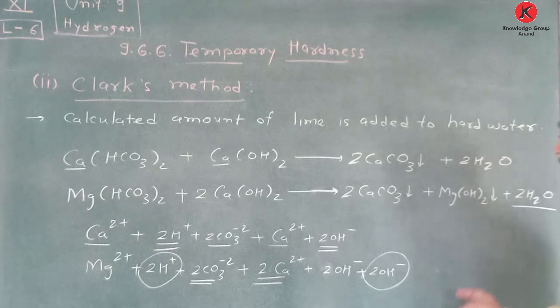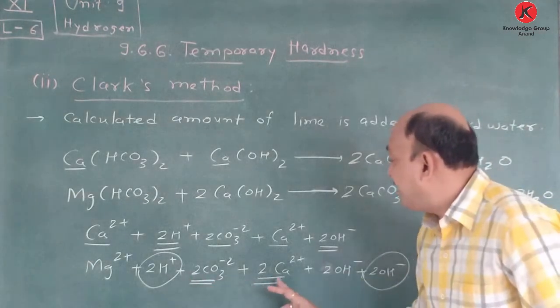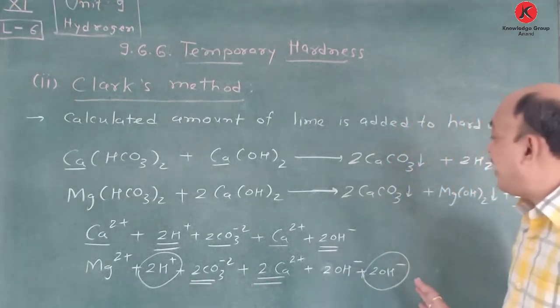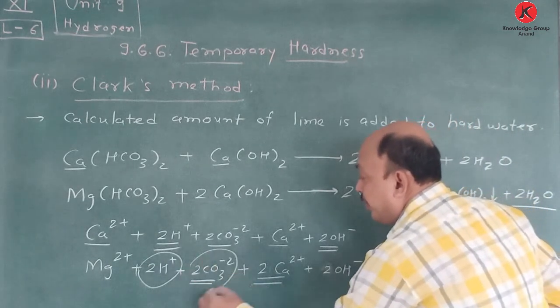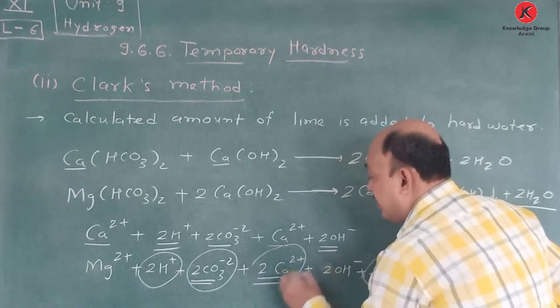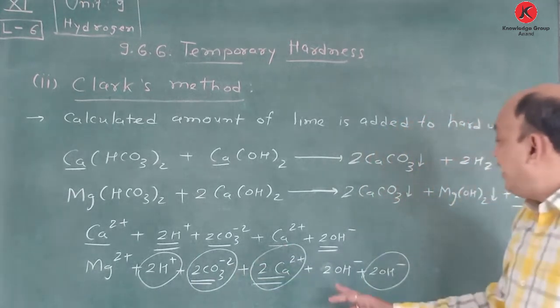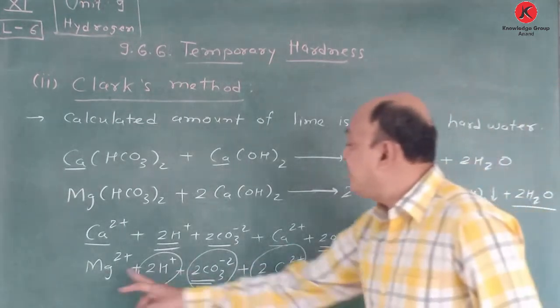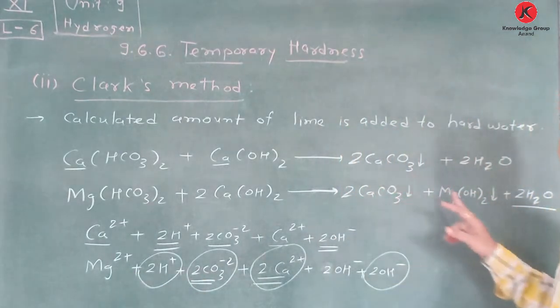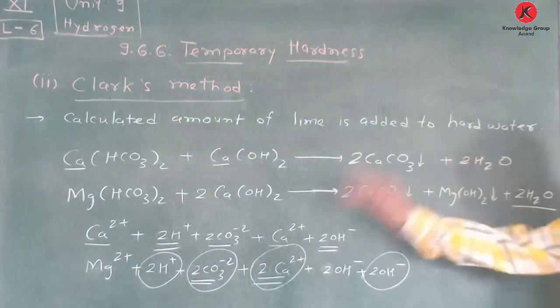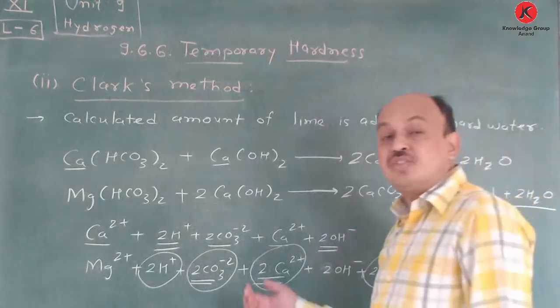Now just you see, here twice H plus is also removed, and this is also removed. Okay, so we put a round on it also. So there is no question. And now just you see, it's very easy, Mg plus 2 and 2 OH minus. It is nothing but magnesium hydroxide. So this way Clark's method is useful.